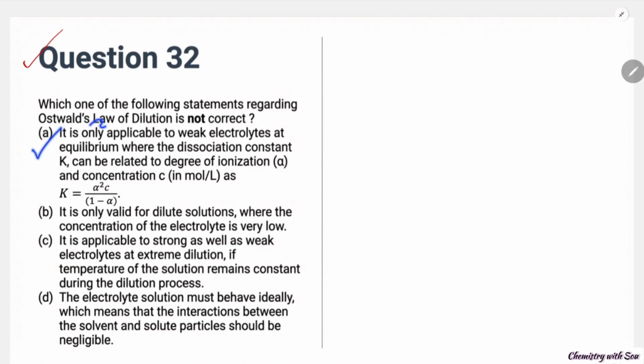A is a completely right statement. It is only valid for dilute solutions where the concentration of the electrolyte is very low. That is also a true statement. It is applicable to strong as well as weak electrolytes at extreme dilution. This is not a correct statement, so according to the question, option C is correct.